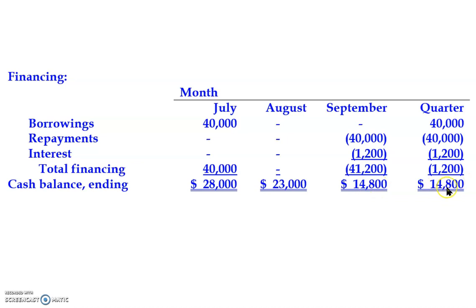You see here, the quarter means what? 1st July until 30th September. Okay, correct. So why do we have here 40,000? Because for the whole quarter, only 40,000 borrowing. For the whole quarter, only repayment of 40,000. For the whole quarter, there's interest or finance charges of 1,200. So that gives total financing of cash outflow 1,200 because borrowing and repayments cancel off.